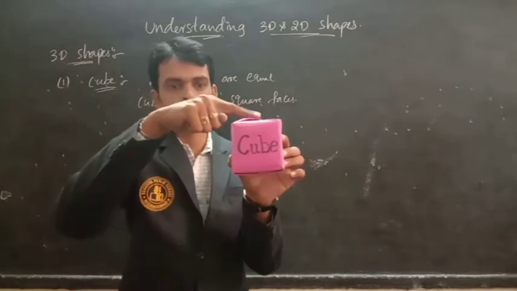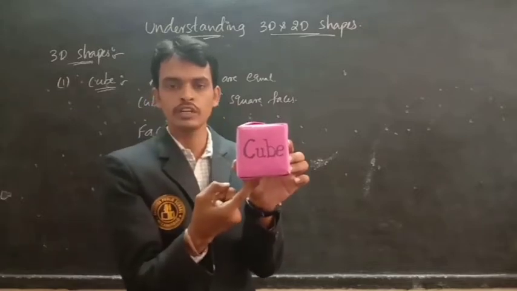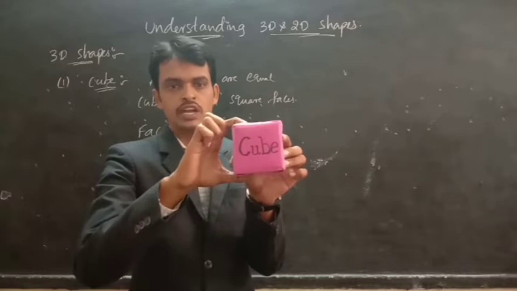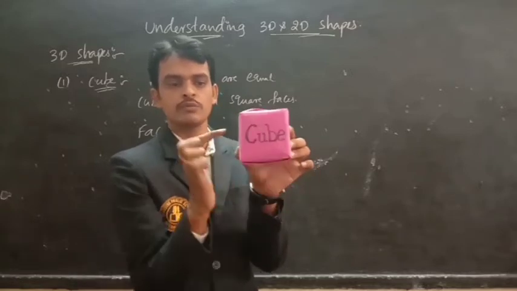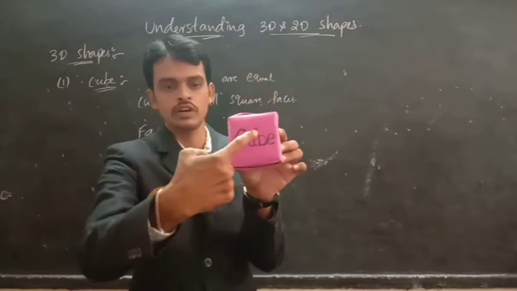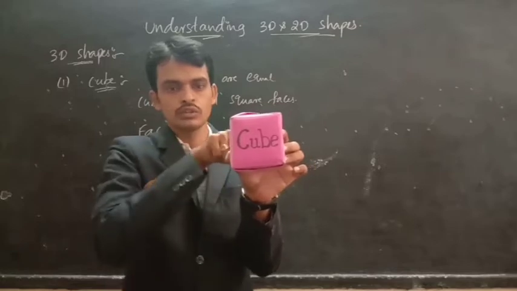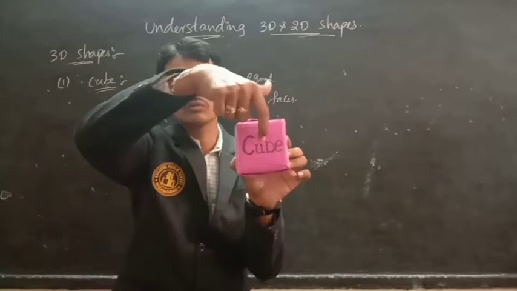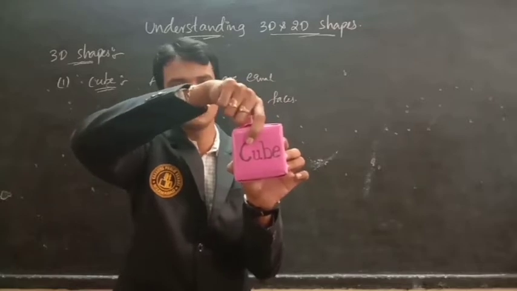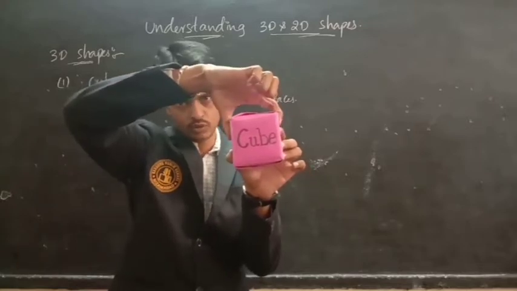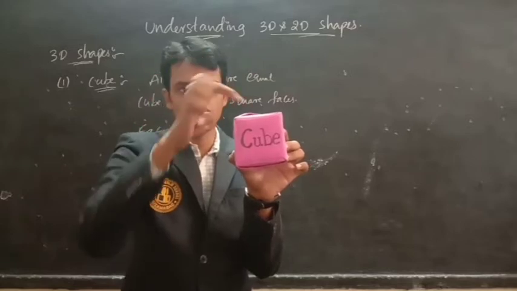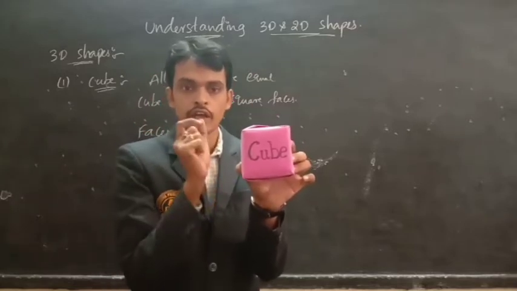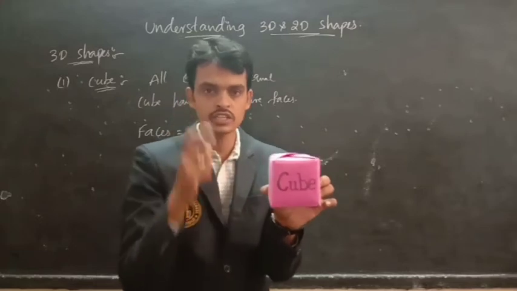So look at this cube like this. Top and bottom. How many? Two. Top and bottom are faces. Lateral faces are how many? 4. Look at this. 1, 2, back side 3, and this side 4. 4 plus 2 how many? 6. A cube has 6 faces.